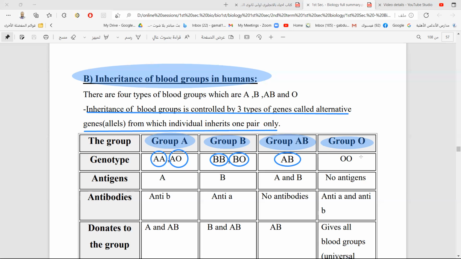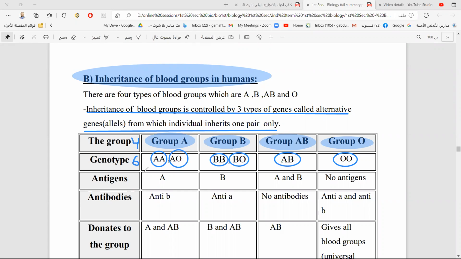Finally, the one who has OO, 2 genes of O, only now carries the blood group O. So if I ask you how many blood groups, you say there are 4 blood groups. And how many genotypes?